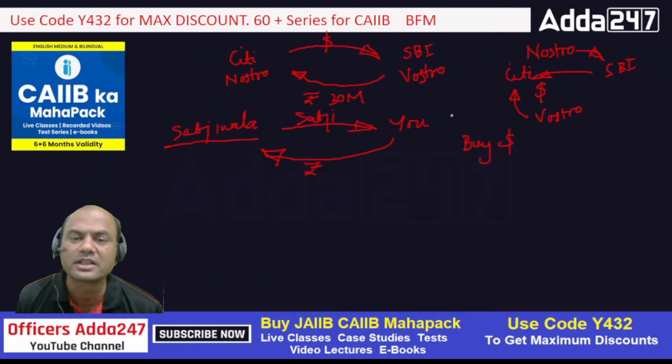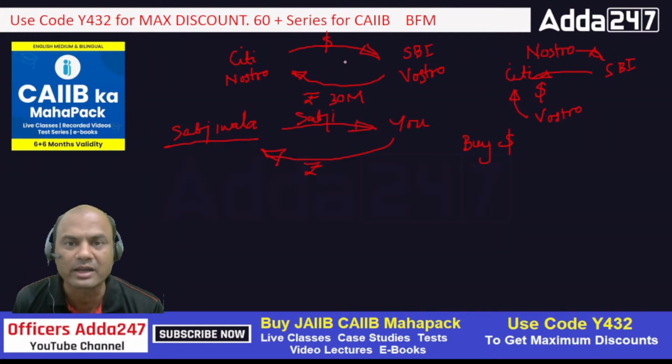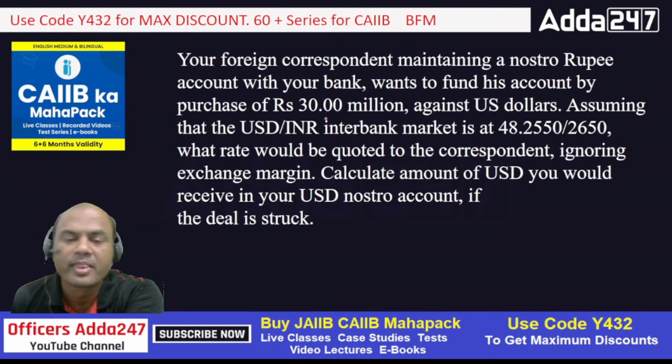Remember, this sabji business is same everywhere in the world. You go for any commodity, you go for dollar, you go for stock market, anywhere it's same. There is always a give and take relationship. Okay, let's move on now. So what is the amount? 30 million done. Assuming that the USD INR rate is 48.2550 and 2650, what rate would be quoted?